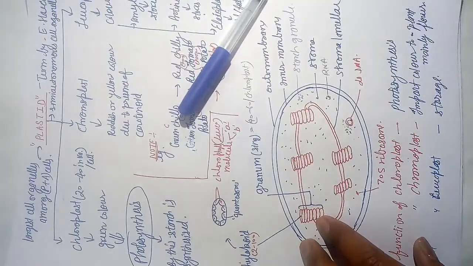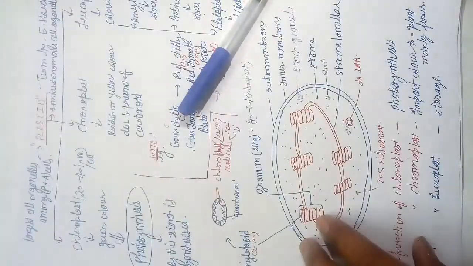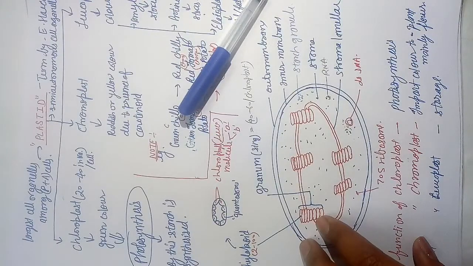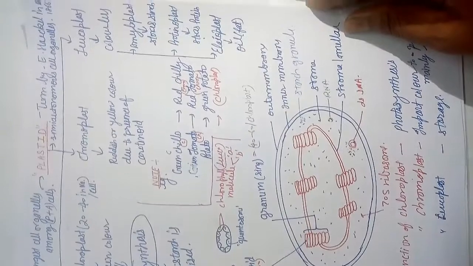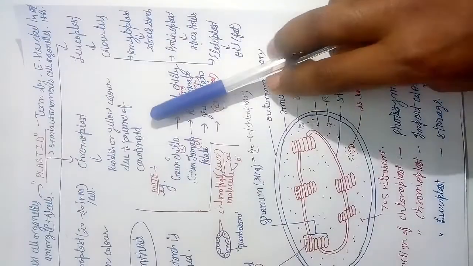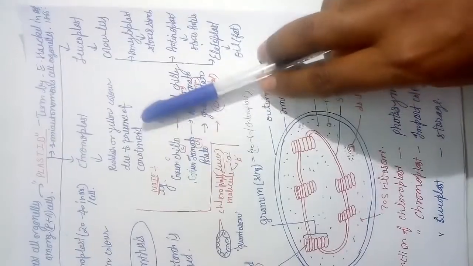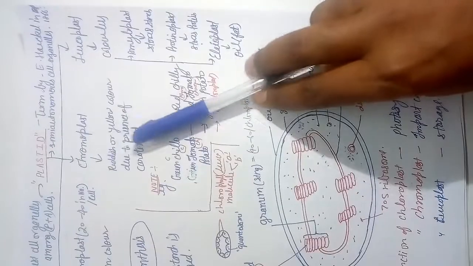It is a yellowish color. The color is mainly due to the presence of carotenoids, which give reddish or yellow color.